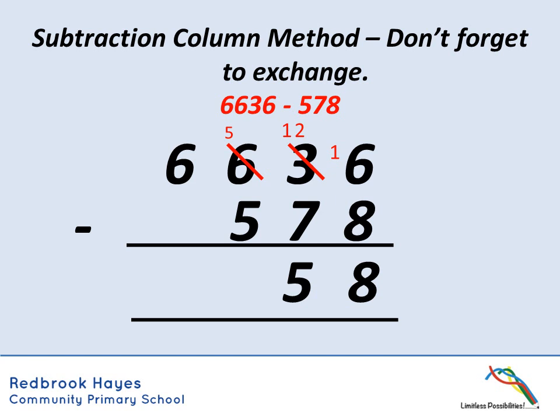And now I'm okay on this one, so I can do 5 take away 5, which is 0, and 6 take away 0, which would be 6. So that would be my answer for this one. Again, really importantly, don't forget to exchange on your subtraction when you can't take the bottom number from the top.